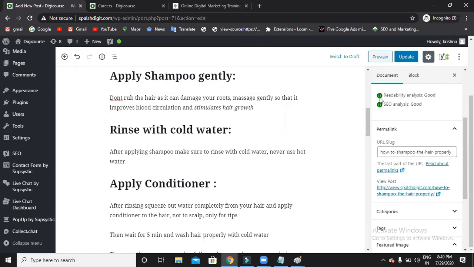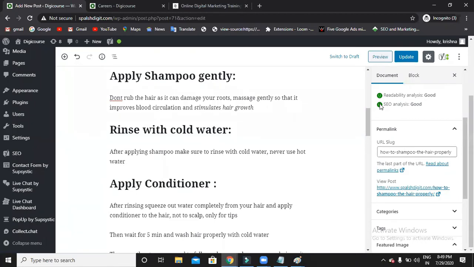If you use All in One SEO, it won't give you this analysis. If it shows you red, you will try to improve your content. If it is showing orange, you will try to make it green. In such a way, you will understand what exactly you are doing right away within the site.